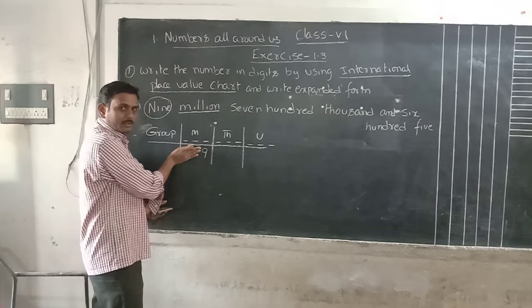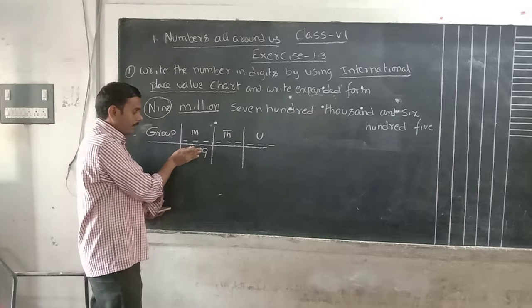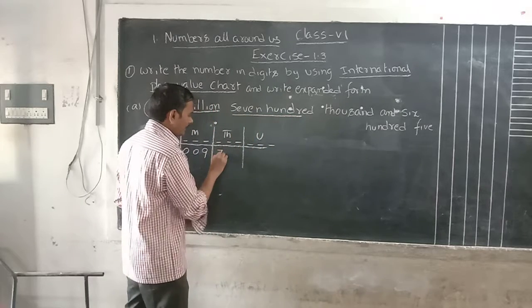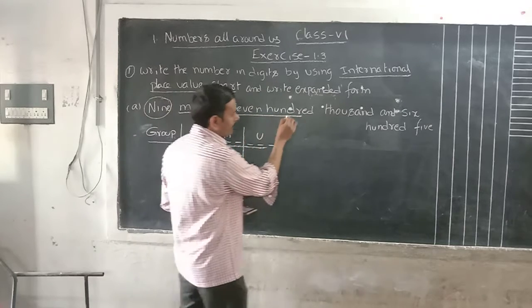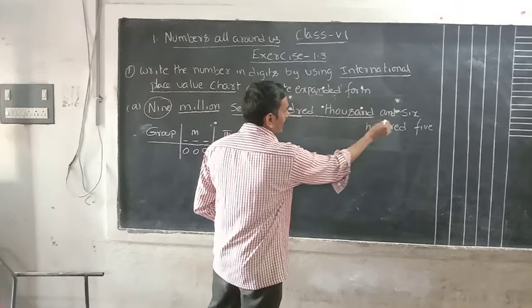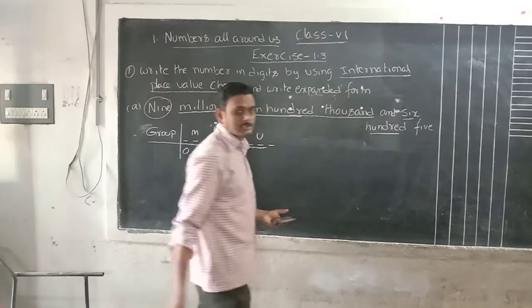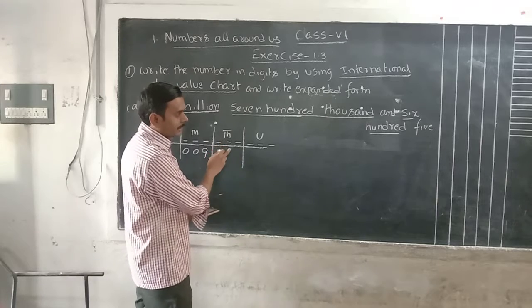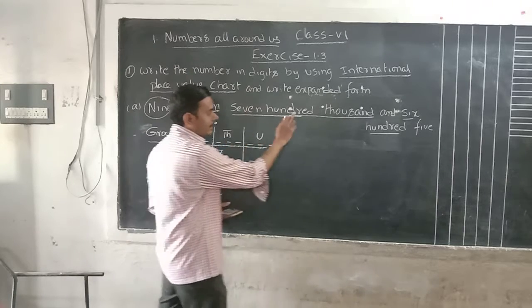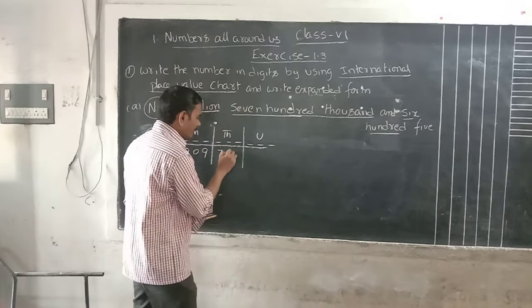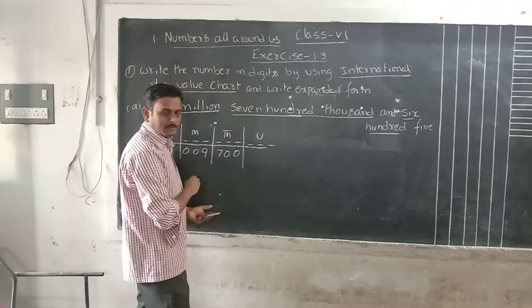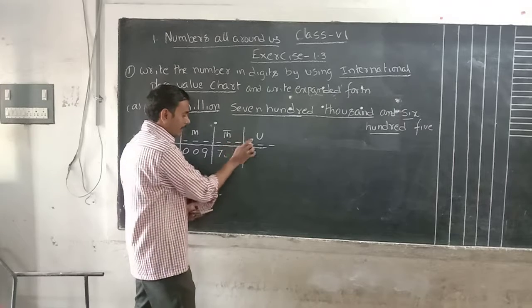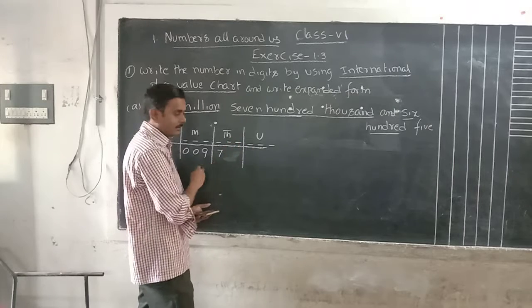Next, 700 after any number again? No. In the thousand place only 700,000. That means in the hundred place we have to write 7, or 700.